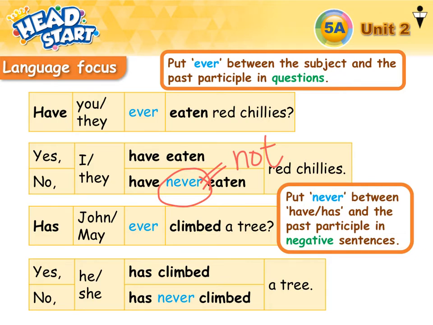Then the next box. Has John ever climbed a tree? For he, she, it, third person singular, we use has. In a question, we use ever. And then the answer: yes, he has climbed a tree. You don't need to put ever or never in a positive sentence. For a negative sentence: no, she has never climbed a tree.